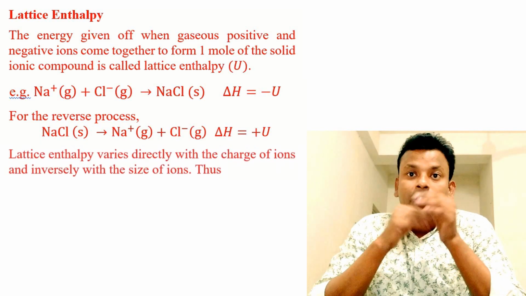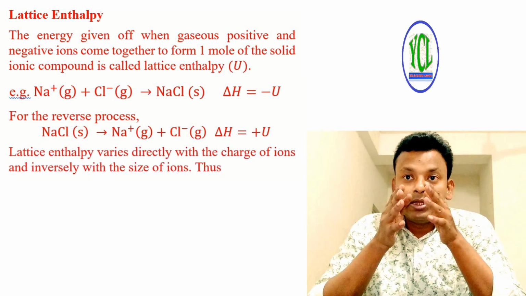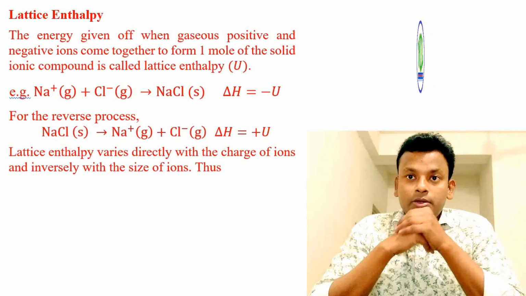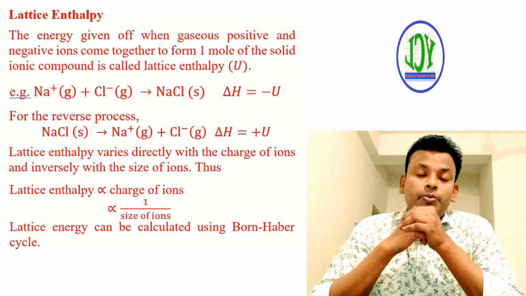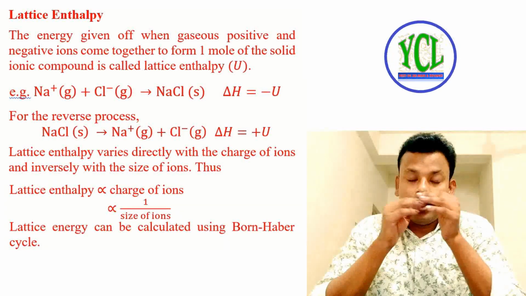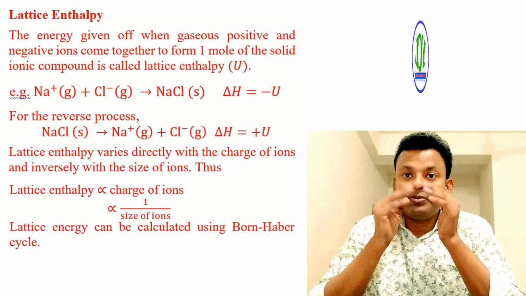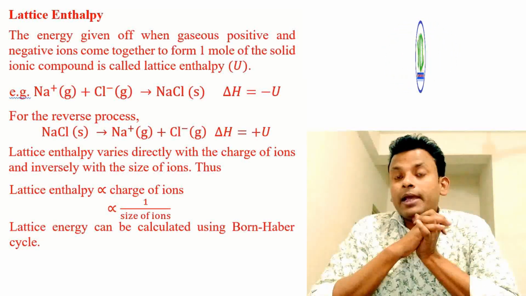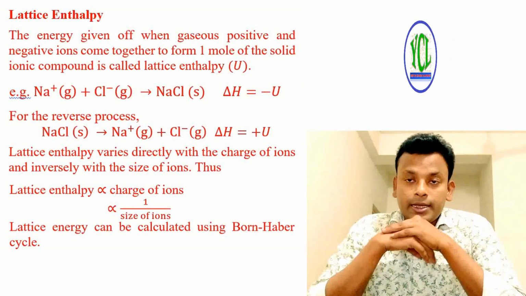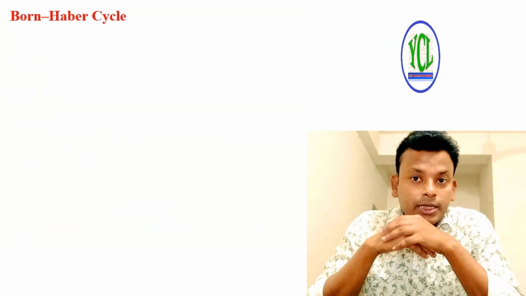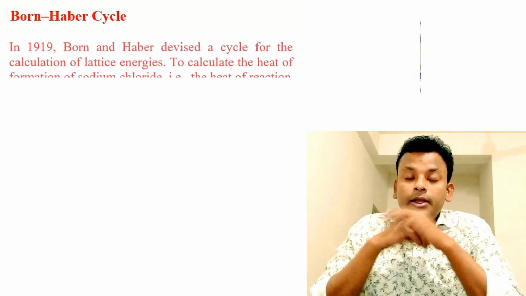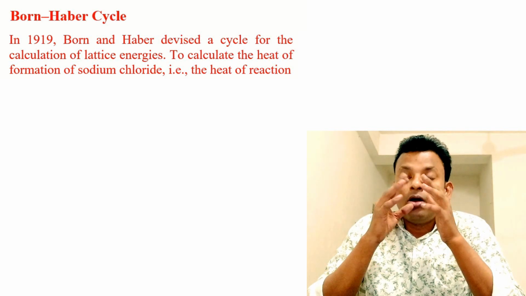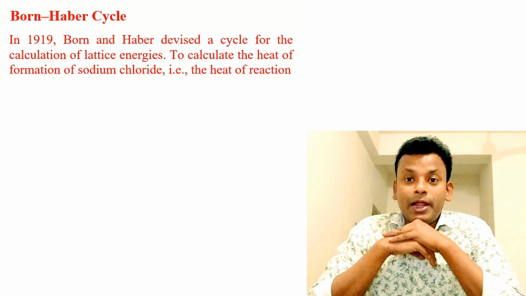Lattice enthalpy varies directly with the charge of the ion and inversely with the size of the ion. Thus, lattice enthalpy is directly proportional to the charge of the ion and inversely proportional to the size of the ion. Lattice energy can be calculated using the Born-Haber cycle. In 1919, Born and Haber devised a cycle for the calculation of lattice energy.